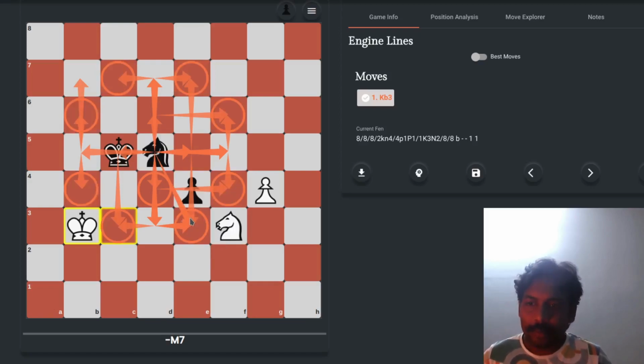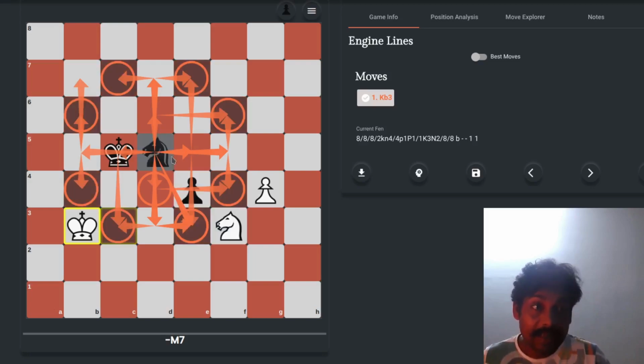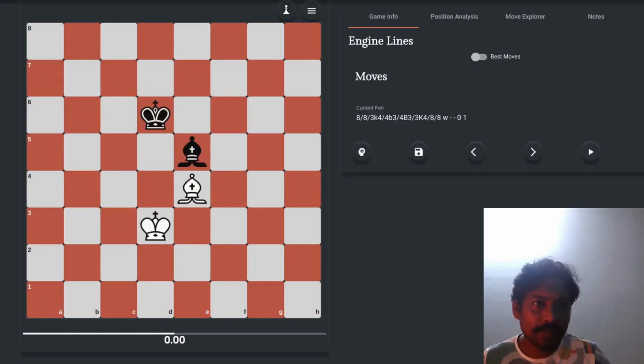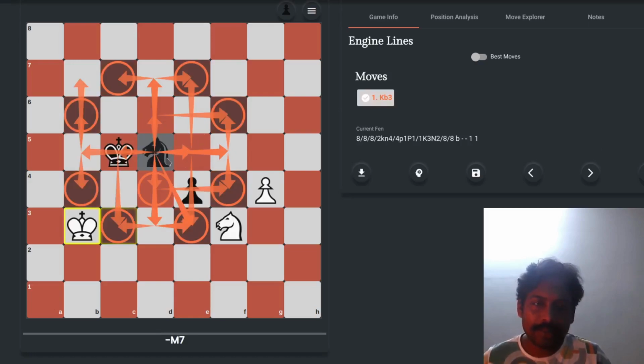In the case of a pawn, when it is moving forward, it cannot capture. But for any other piece, it will be able to capture a piece on its landing square. Obviously you cannot capture your own piece, so you cannot move to that square because it's already occupied. Hope you understand it. So let's move to the next piece, which is the bishop. One more thing about the knight: I told you that a knight can jump over other pieces, but this ability is only available to the knight.